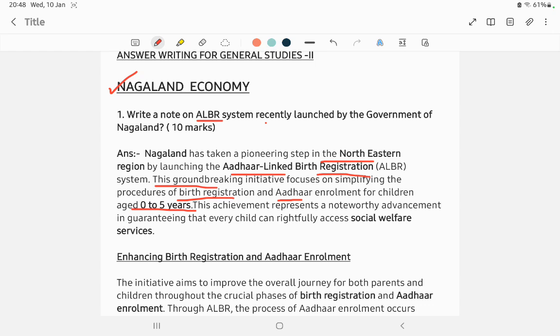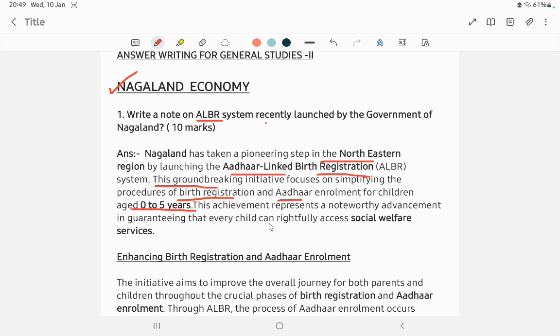Nowadays, without Aadhaar nothing can be done. Bank account linking, food, subsidized rice, programs and many schemes are linked to Aadhaar. So Aadhaar is very important, and also for children because schemes like ICDS, Integrated Child Development Scheme, and anganwadi are all linked to Aadhaar.